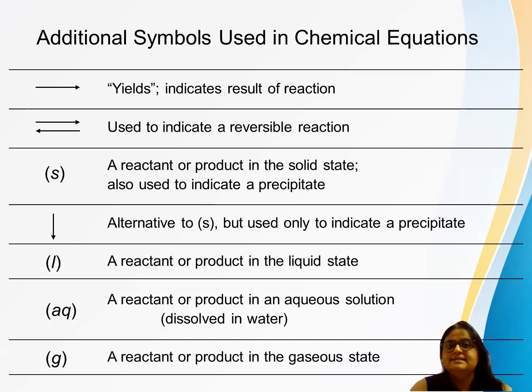The first one indicates the result of the reaction, meaning the arrow you make here shows what result we will get, what product we are getting. If it is a double arrow in opposite directions, the second symbol, that is a reversible reaction, meaning the reverse is also possible, like in the case of ice to water, water to ice. So it is reversible both ways, obviously conditions have to be applied. So that is the one.